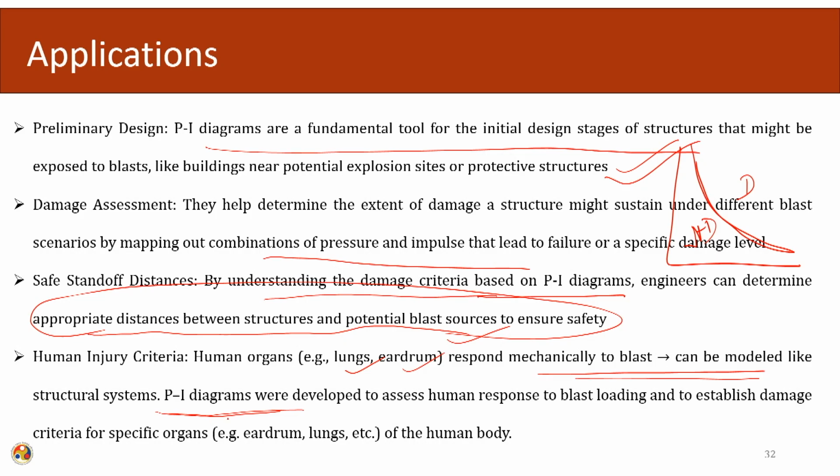These PI diagrams were used to assess the human response to blast loading and to establish a damage criteria for a specific organ. If we take the different organs, we can calculate the safe criteria for these different organs. So, this PI diagram has wide applications in the design of structures.